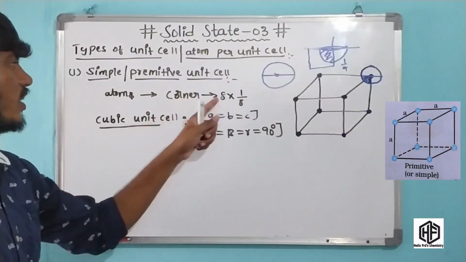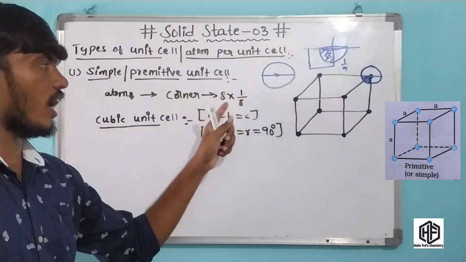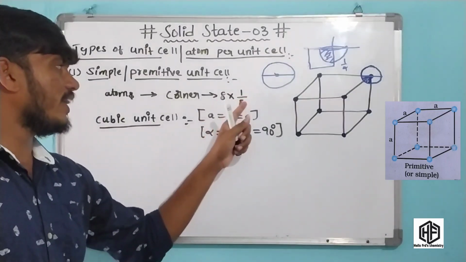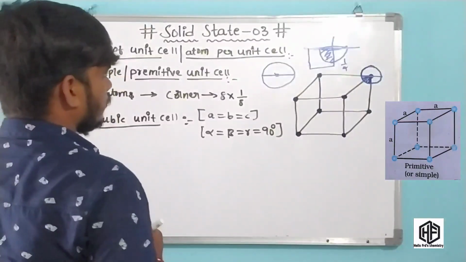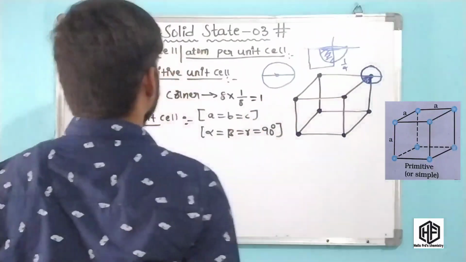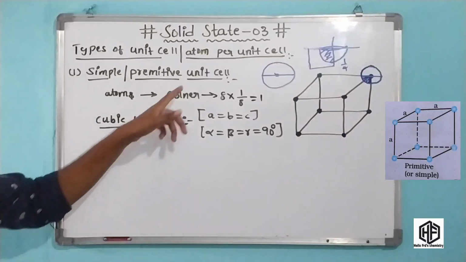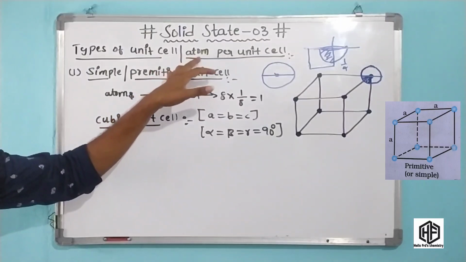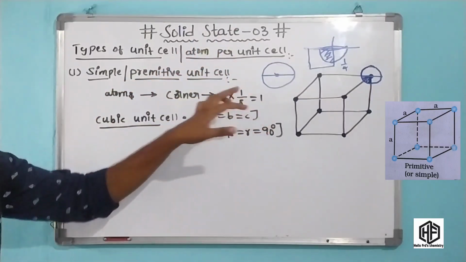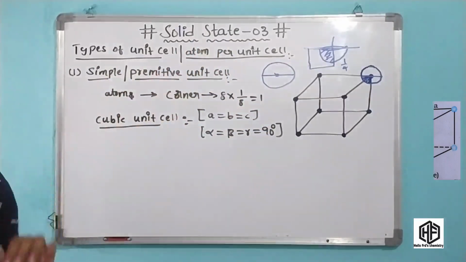Now there are 8 corners, and each atom contributes a 1/8 part. 8 into 1/8, how much? It is one atom present in the simple or primitive unit cell. Okay friends, this is a very important point. The atoms per unit cell is one atom in the simple or primitive unit cell.